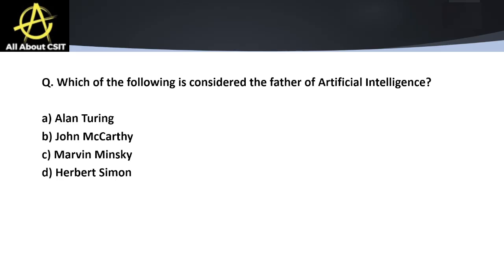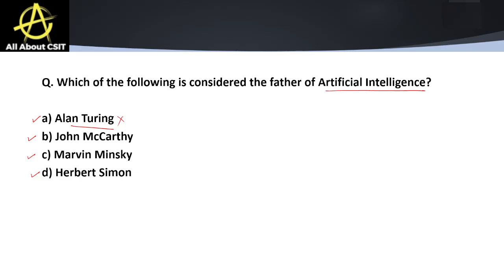Which of the following is considered as the father of artificial intelligence? We have options: Alan Turing, John McCarthy, Marvin Minsky, and Herbert Simon. As you can see, the first option is Alan Turing. Alan Turing is the incorrect option because Alan Turing is the father of the Turing test, right?